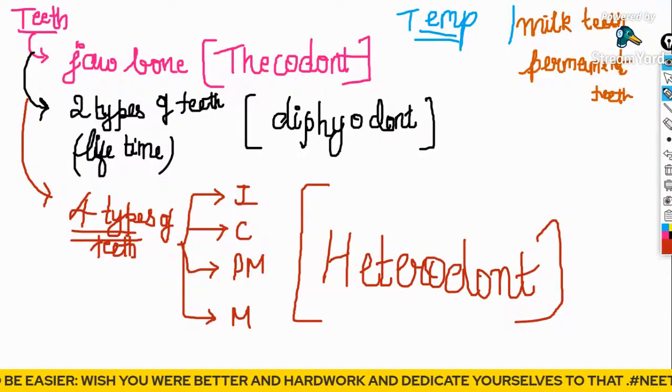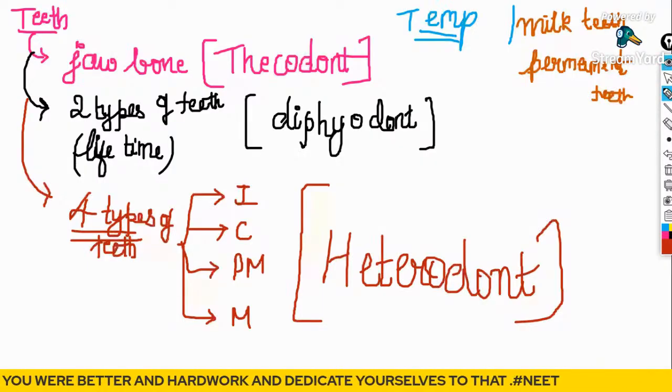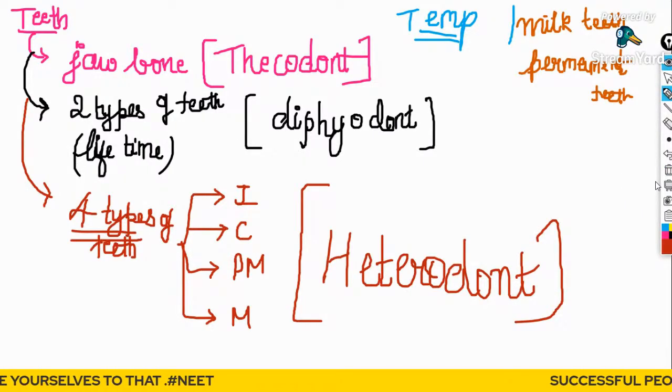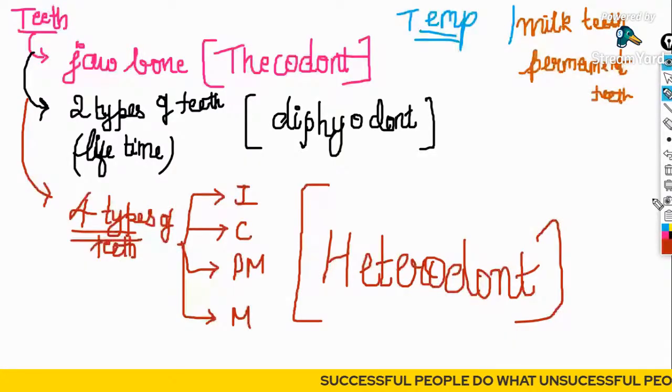So have you got why we call different types of teeth by different names? That is what we have discussed, right, Yamini? Since human teeth consist of 4 different types of teeth, you will call them the term heterodont.